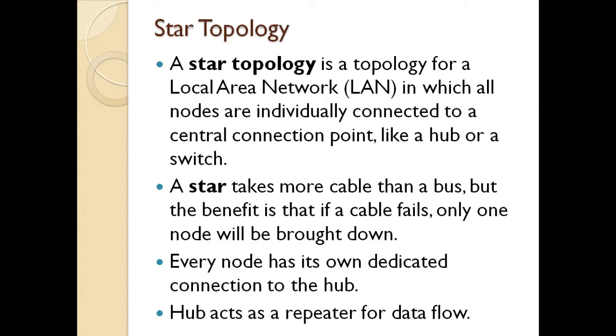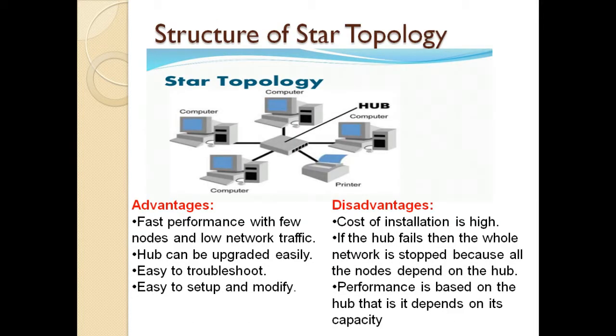The main drawback in star topology is that once the hub fails, the entire network fails. When compared to the advantages, it has fast performance, it can reduce network traffic, and it is also easy to set up and modify.